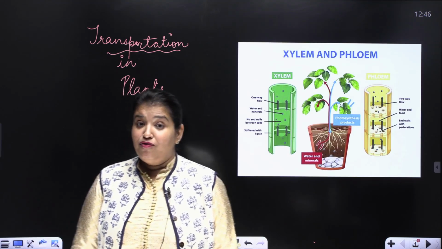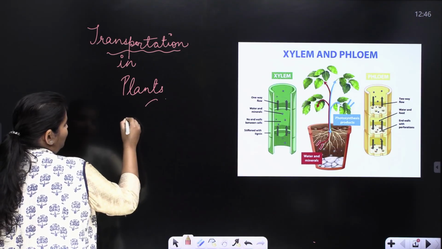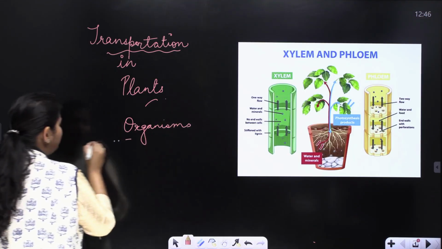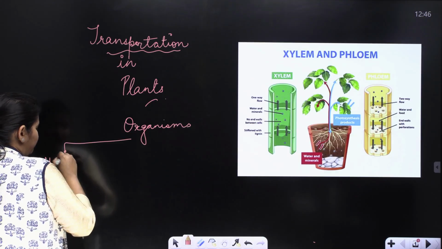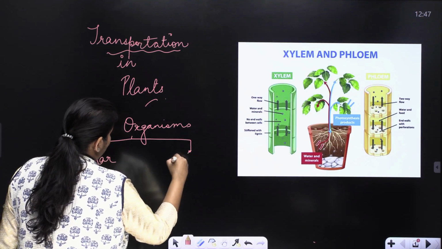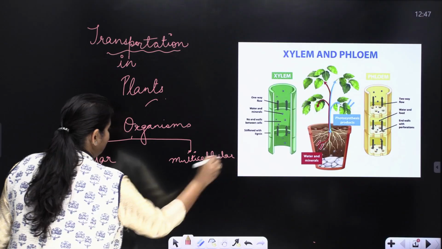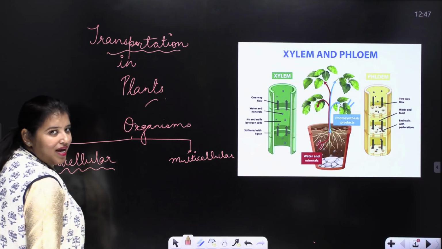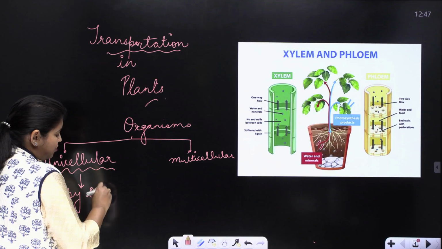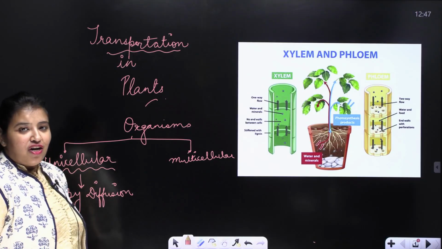All right, before I move to plants and animals, first let us classify organisms to be unicellular or multicellular. When organisms are unicellular, one-celled, then the process of diffusion helps in transportation. The process of diffusion helps in transportation.